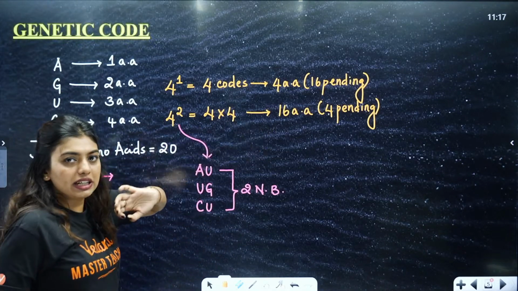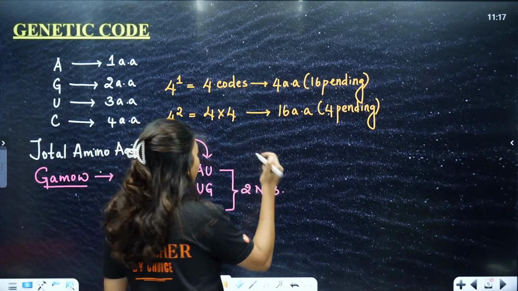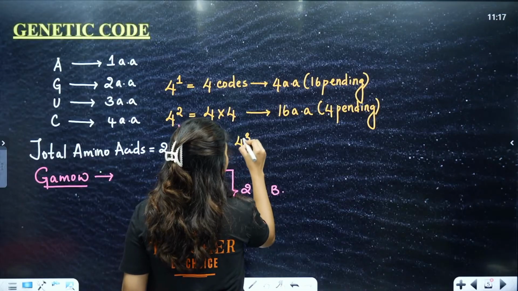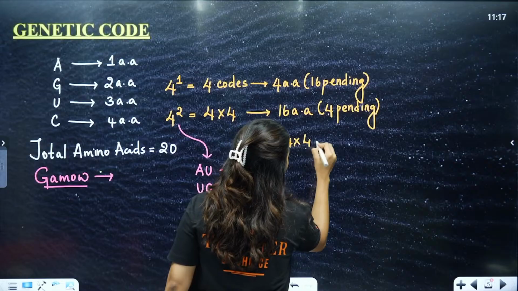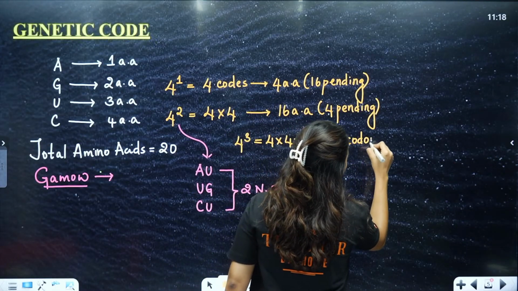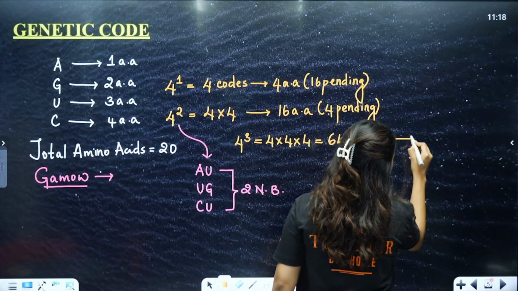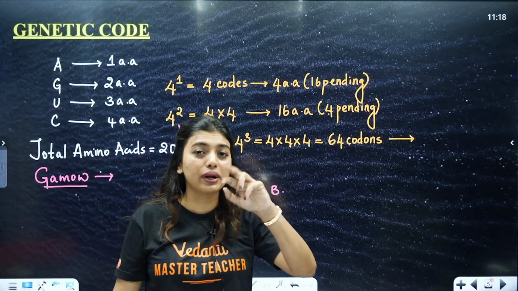So 4 pending will be there. That is when George Gamow was like, wait, I kind of understood how to decode this. That is, 4 to the power 3 would work. That is 4 into 4 into 4, which is going to give 64 codons. 64 codons, and they will be easily able to code for 20 amino acids. But again, 64 codons when we have 20 amino acids.